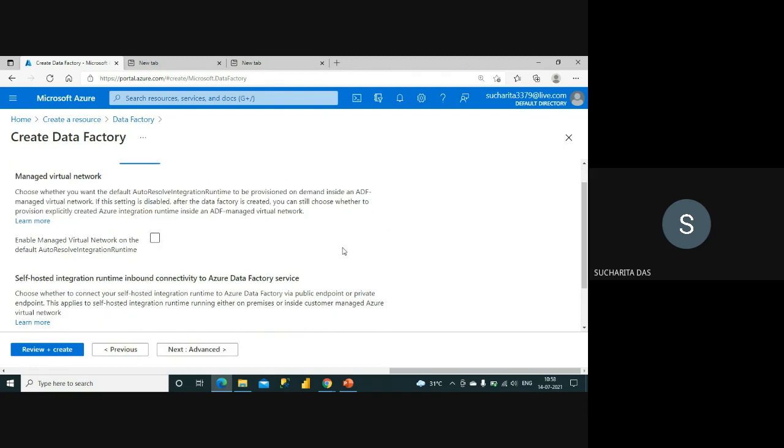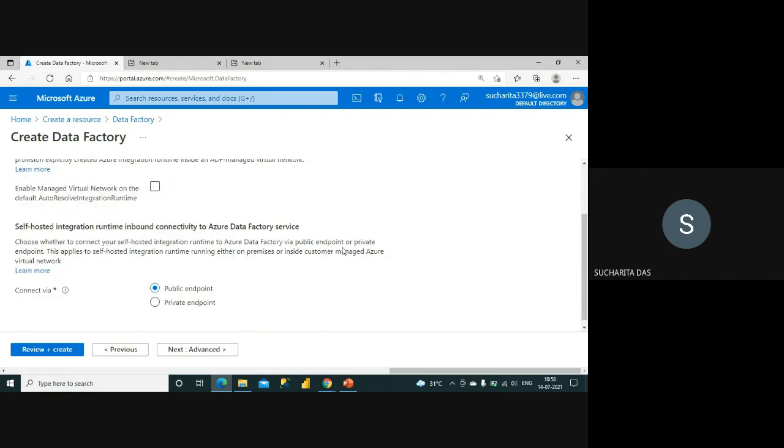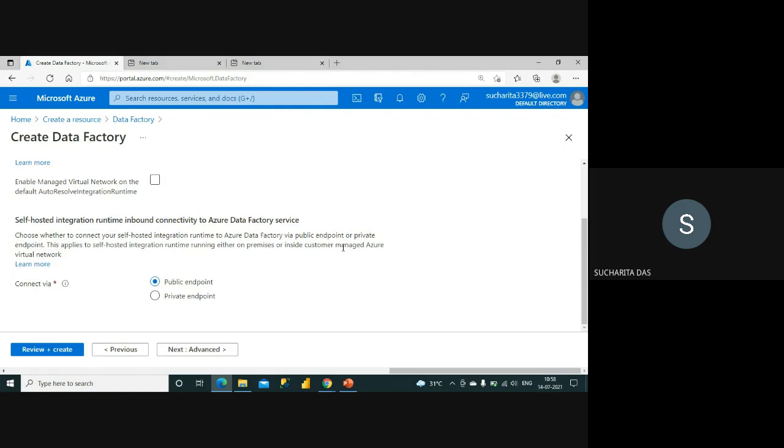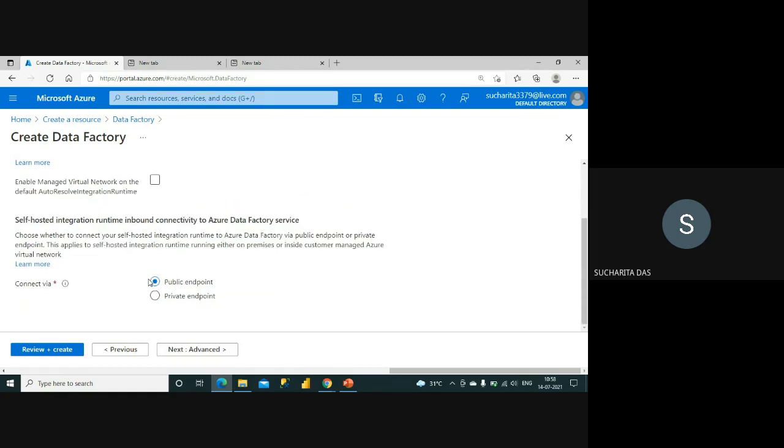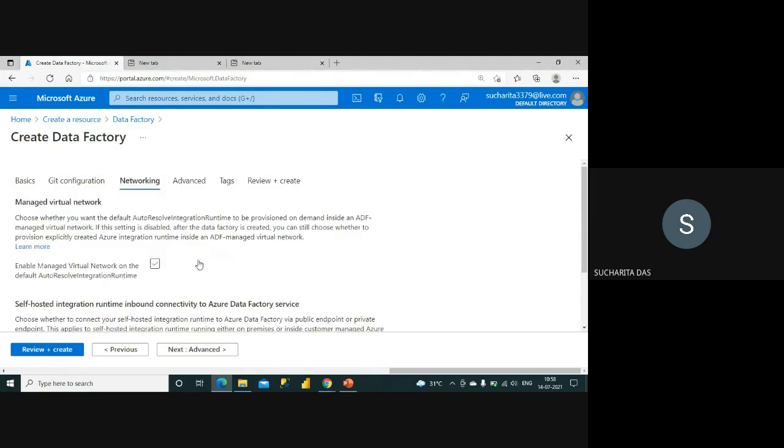Then there is this network connectivity, how it will be connected. As I told you, it is always secured, and you should give access to your resources only to the people who you want to access it. So there are a lot of configurations at the time of creating the data factory.